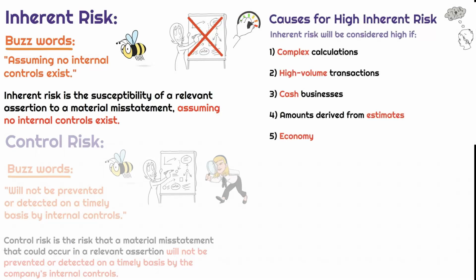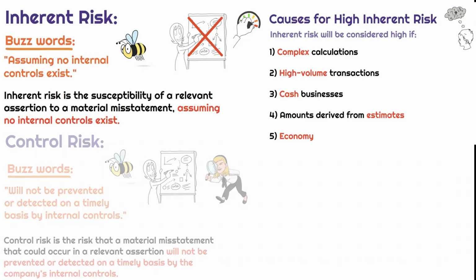Okay, so take a look at this little man and think about the complicated transactions that are going to be in his head. And I want you to use this as a memory aid, because inherent risk is typically going to be things like complicated calculations, high volume transactions, cash businesses, the amounts derived from estimates made by management.